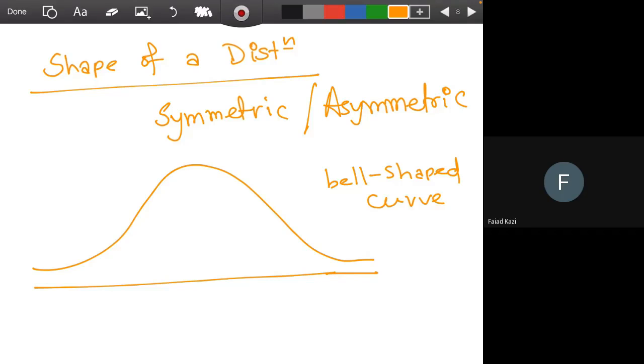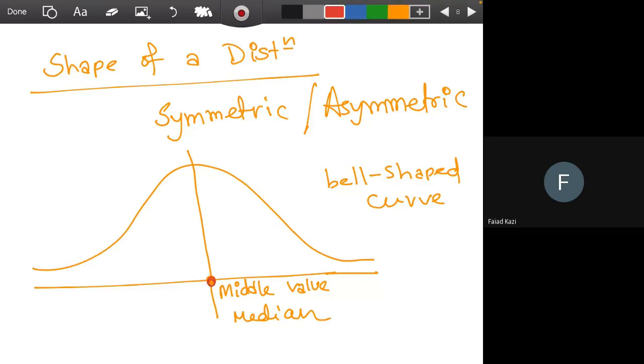And if you cut this distribution through the middle value of this distribution. What is the middle value of a distribution? 50%. Median. Median is the middle value of a distribution.